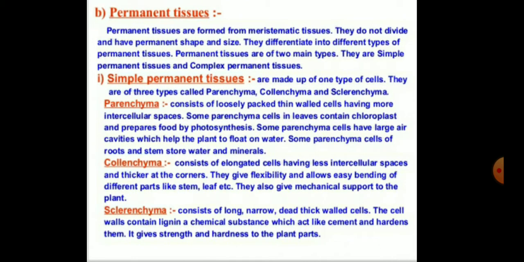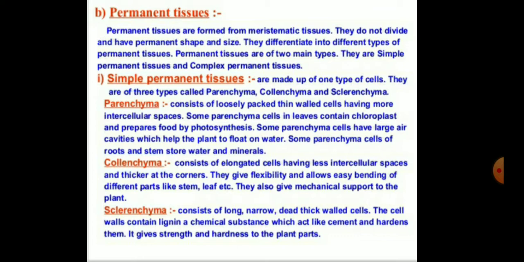The next type of tissue, the second type, is the permanent tissues. From the name, permanent, we can easily say this is the permanent type. The permanent tissues are formed from the meristematic tissues when they do not divide and have a permanent shape and size, and they lose the capacity of dividing. They differentiate into different types of permanent tissues.